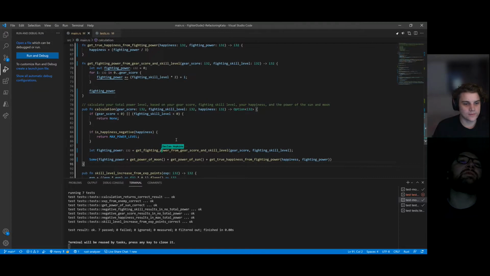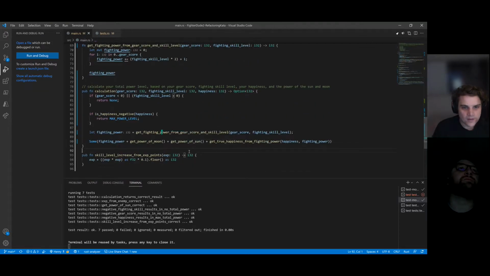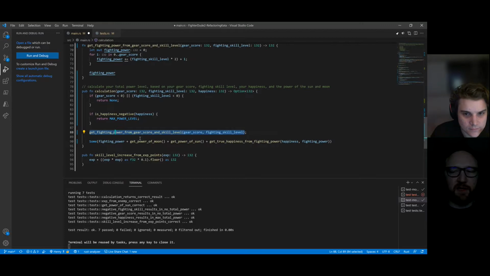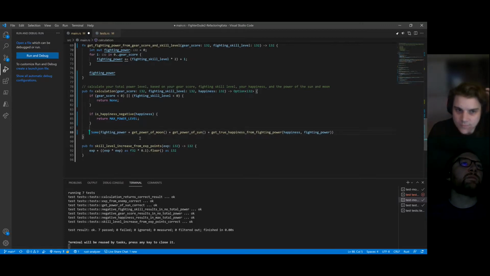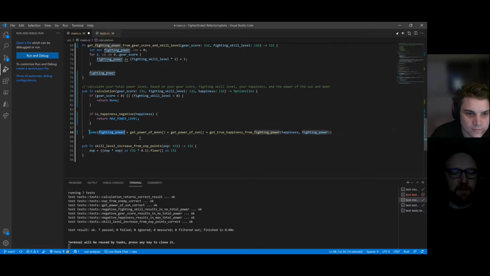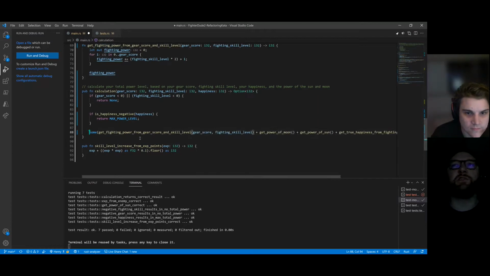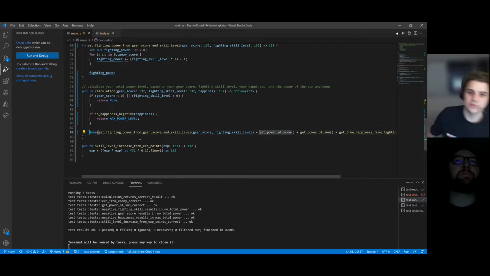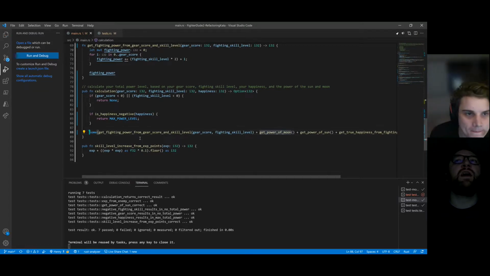All right. Let's see what now. I'm guessing now we continue the trend and let's inline line 88. Seems reasonable. Okay. So I'll just remove this fighting power thingamajig, grab this, and then we'll replace fighting power with that function call. All right. And now something else. Sorry, go ahead. No, I was going to move us on. What were you going to say? I was just going to ask, is it idiomatic Rust to kind of drop lines for formatting here, or are we cool with this?